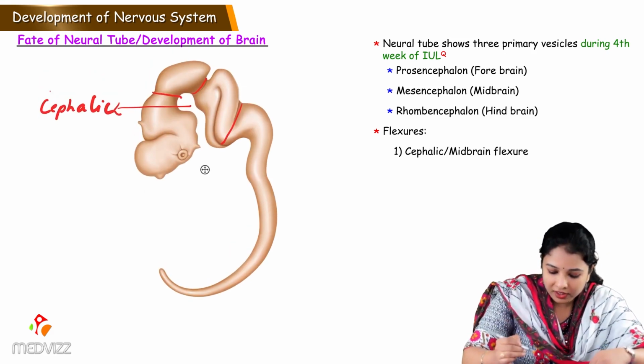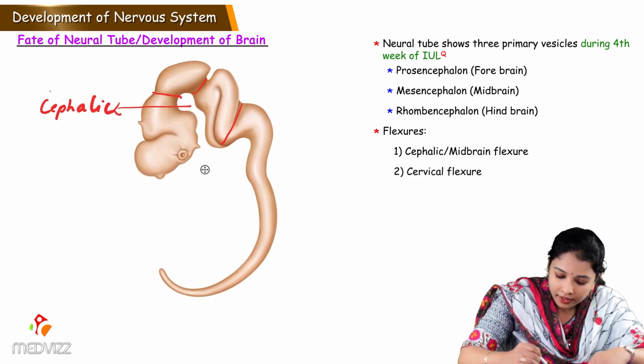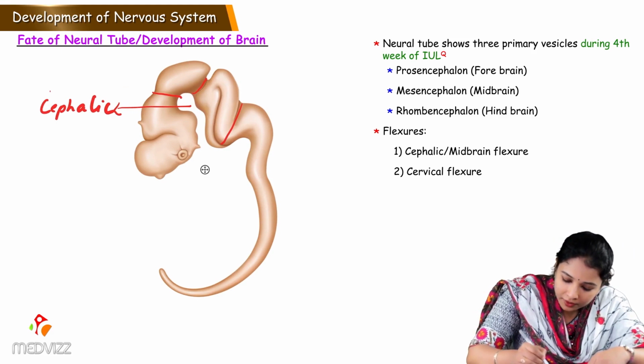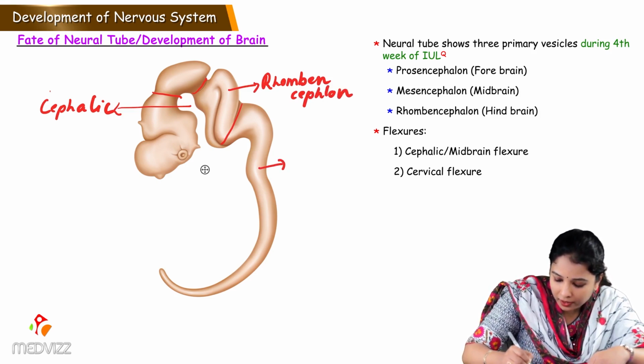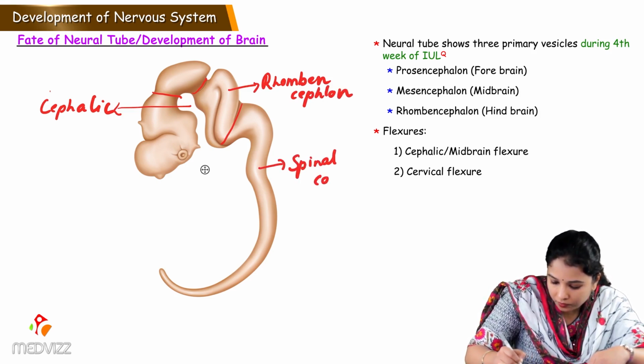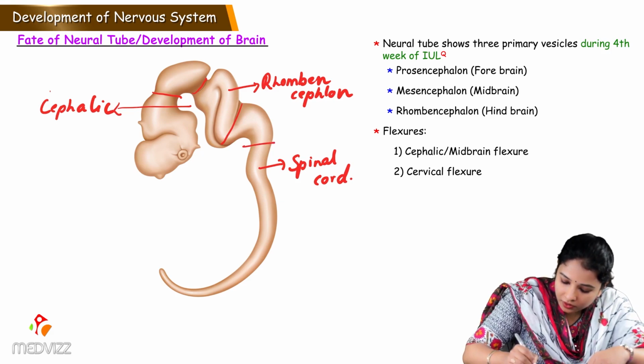The next ventral flexure is the cervical flexure. It is the flexure between the rhombencephalon and the developing spinal cord. So this flexure is called the cervical flexure.